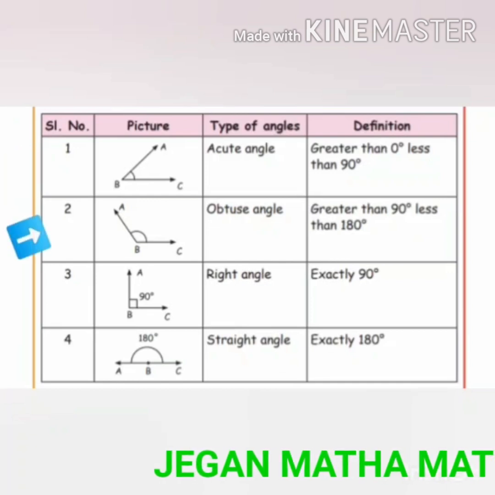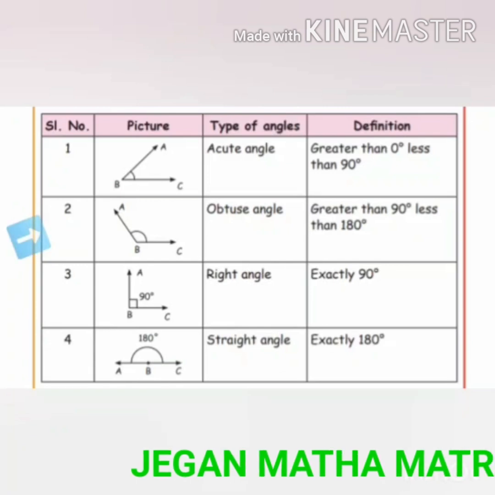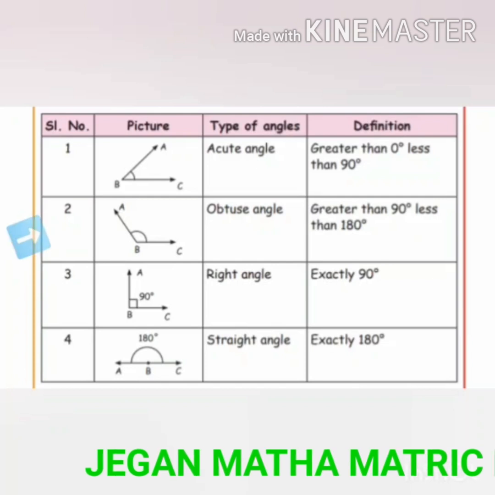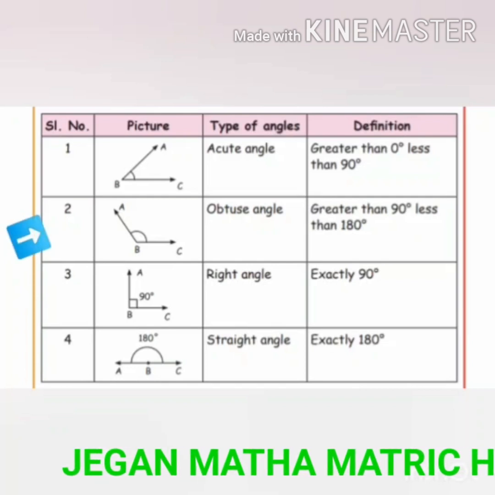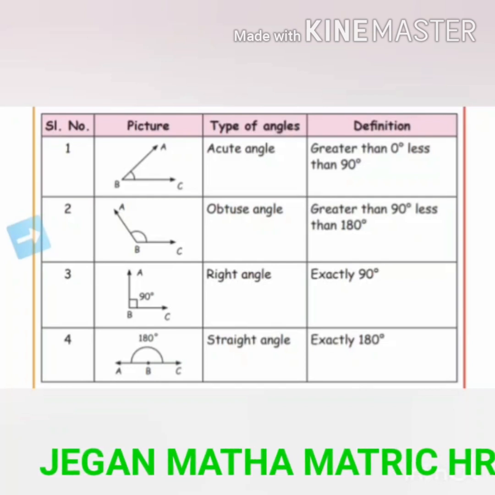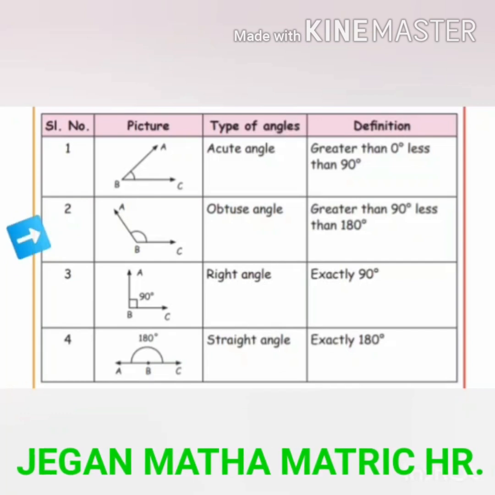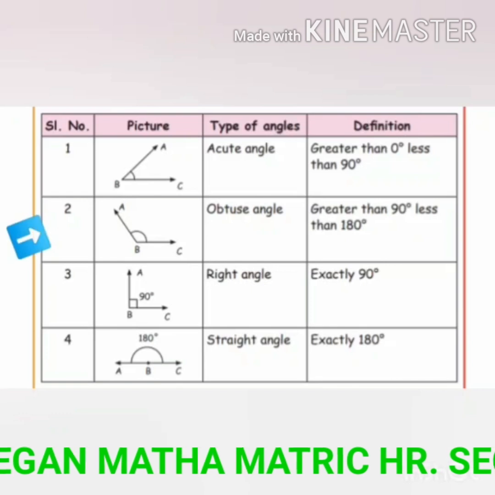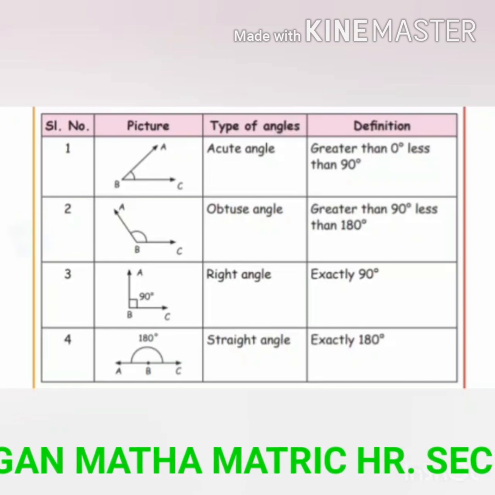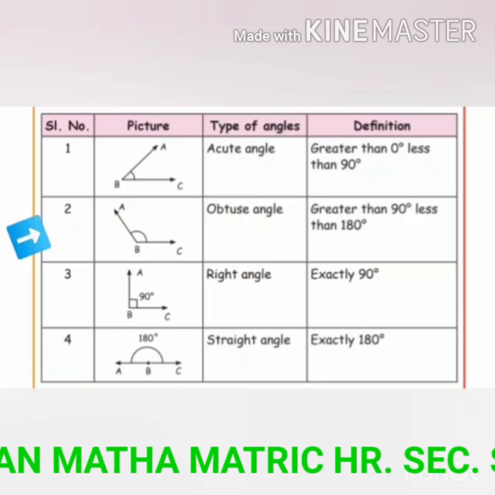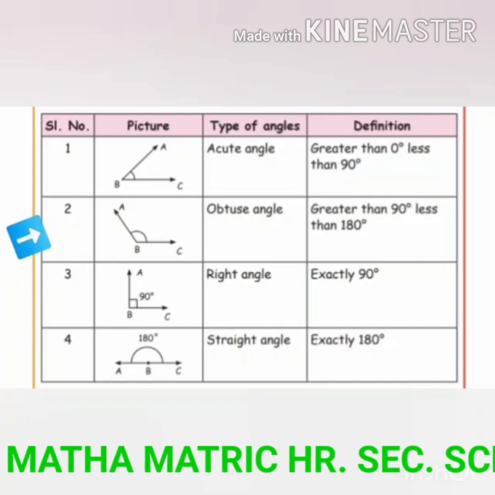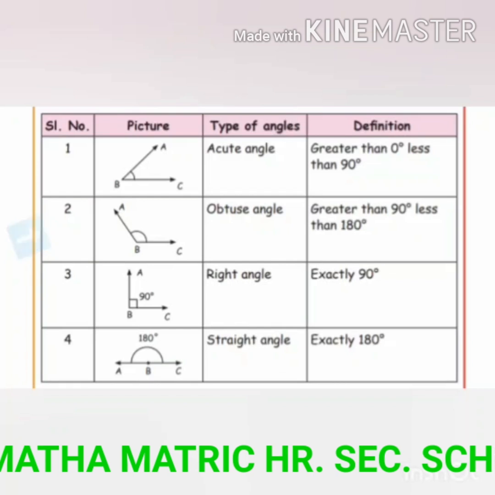See the next picture, that is obtuse angle. If the angle measures greater than 90 degree and less than 180 degree, it is called an obtuse angle.